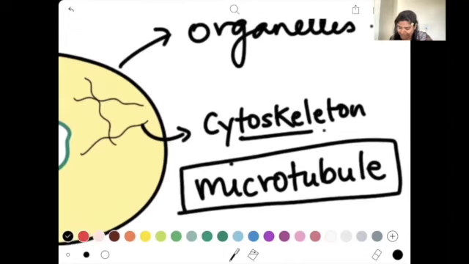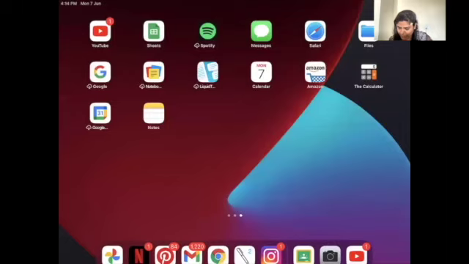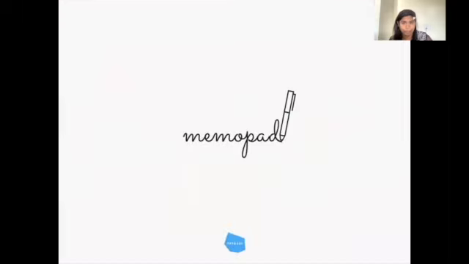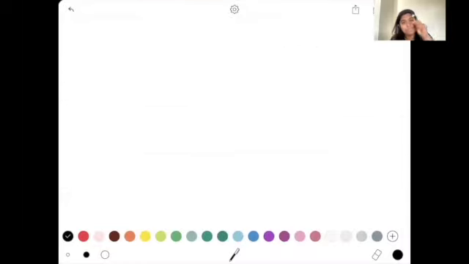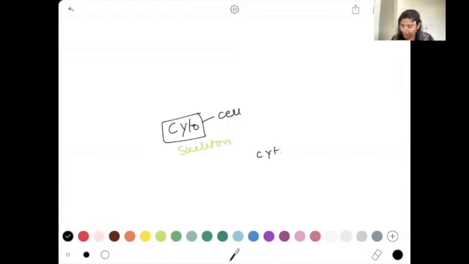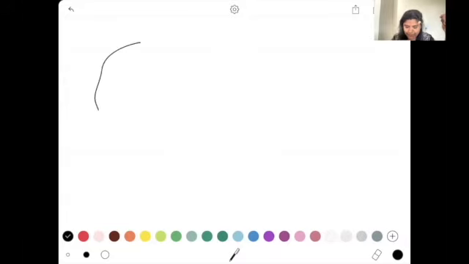The word cyto, I'm sorry, my screen just went off for no reason. The word cyto over here stands for cell. So whenever I write cyto, the word is going to be cell. Skeleton of the cell is your cytoskeleton. The cytoplasm is the plasma that is contained inside your cell. So whenever you talk about a cytoskeleton, it is nothing but that particular structure.